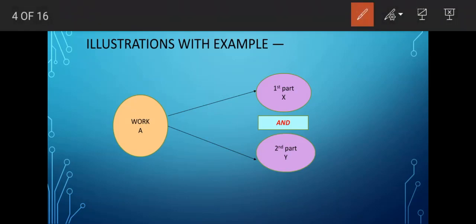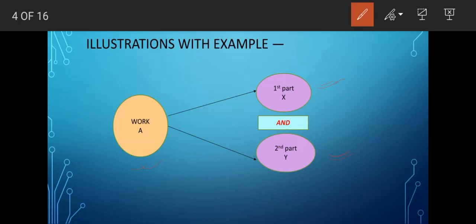So here goes an illustration with an example. Suppose we have work A in our hand. We have to complete the work A. Now work A is to be completed in two sections. If any one of these two parts is ignored, the work will not be considered to be completed. So work A has the first part as X and the second part as Y.